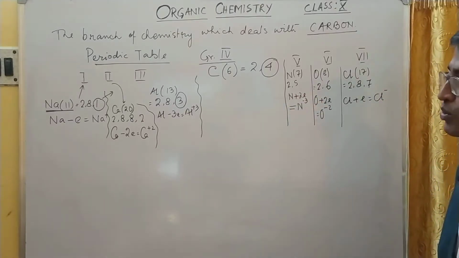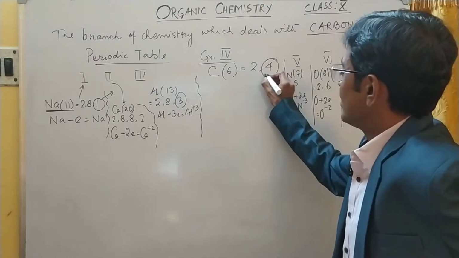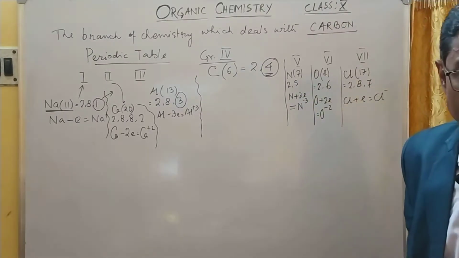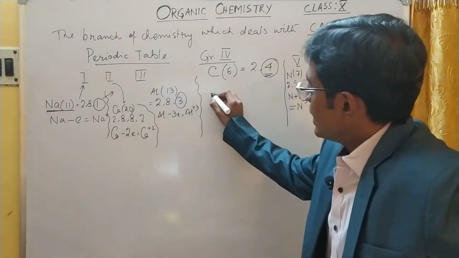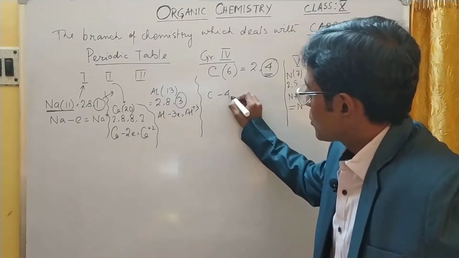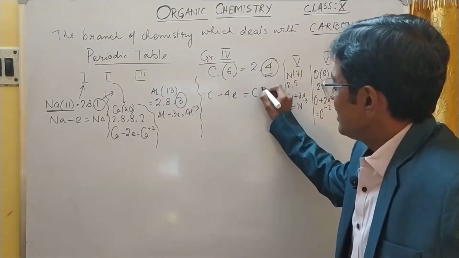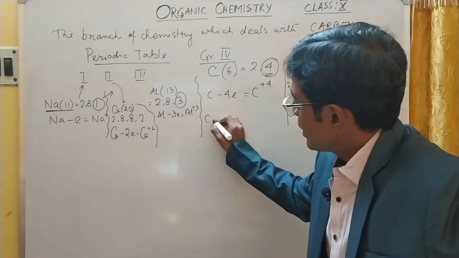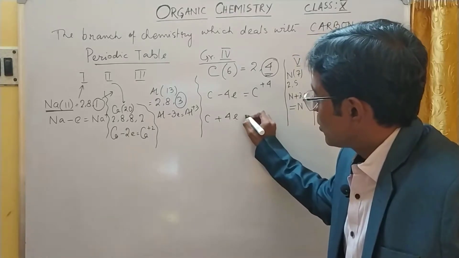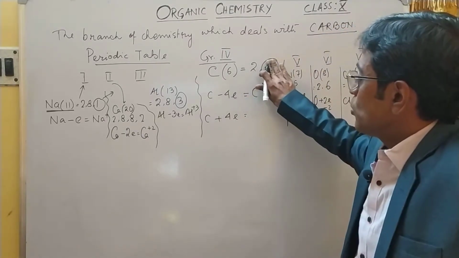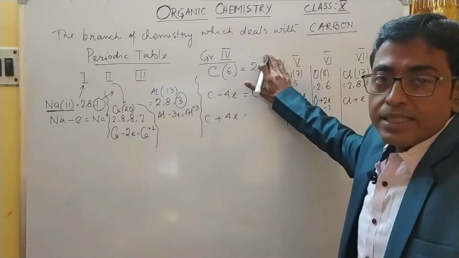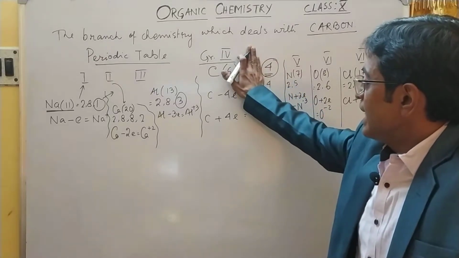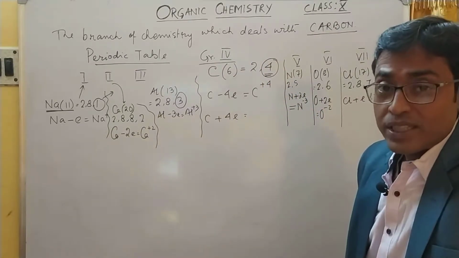But what about carbon? Carbon has 4 electrons in its outermost shell. Carbon either will lose 4 electrons to become C plus 4, or carbon can gain 4 electrons. If it loses 4 electrons, it attains the duplet, and if it gains 4 electrons, it attains the octet.